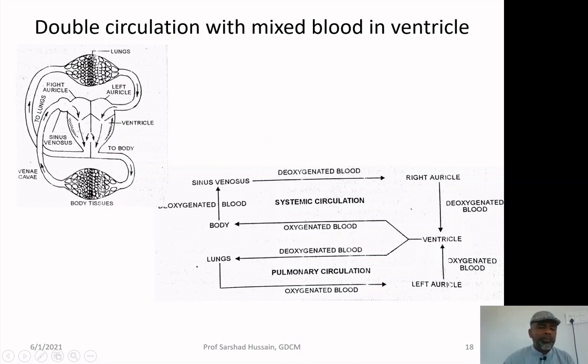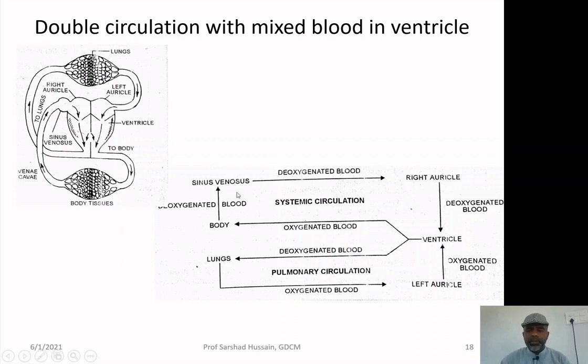So, the circulation is double: one circulation is between the heart and the body tissue, and the other circulation is between the heart and the lungs for respiration. This one is the pulmonary circulation and this one is the systemic circulation. Circulation between the heart and the body tissue is the systemic, and between the heart and the lungs is called the pulmonary circulation. So, what is the route over there?